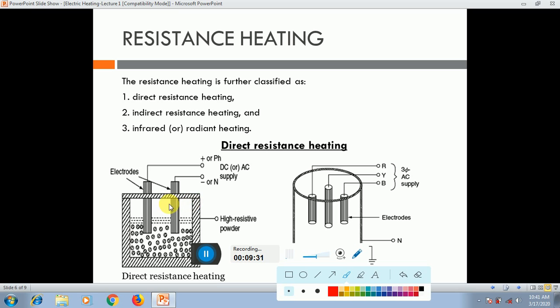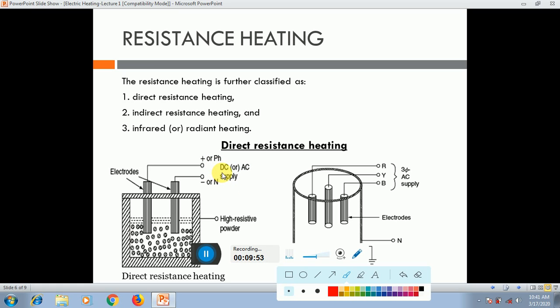and between these two electrodes we can put the high resistance powered chambers. In these chambers, we can put different types of molecules, and to these electrodes we can give an AC or DC supply.